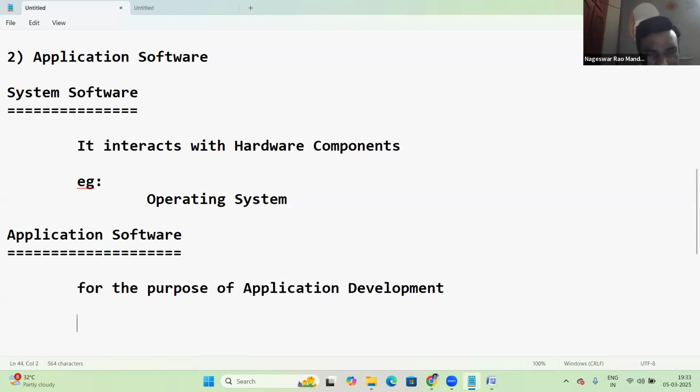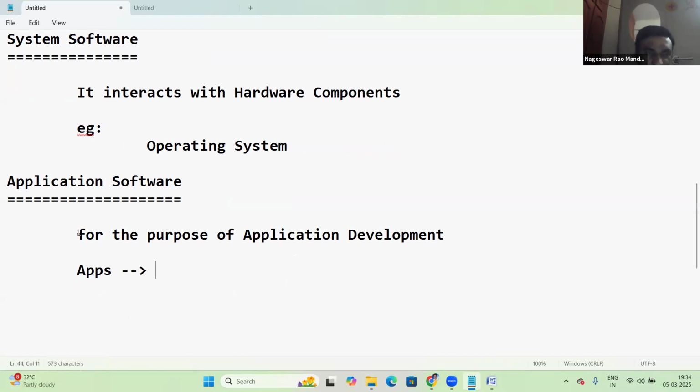In our daily life, we are using many applications, right? Suppose in your mobile, there are some applications. Which is the most used application in your mobile? Anyone idea? WhatsApp.